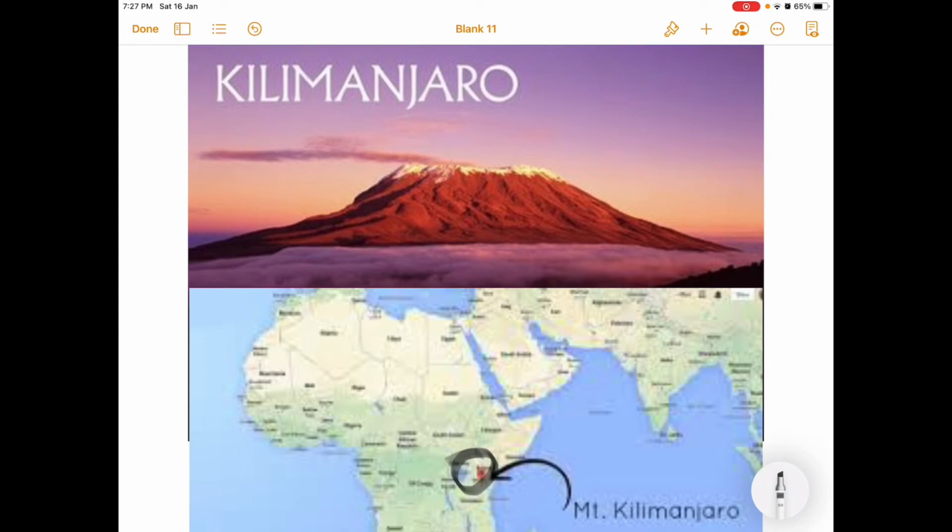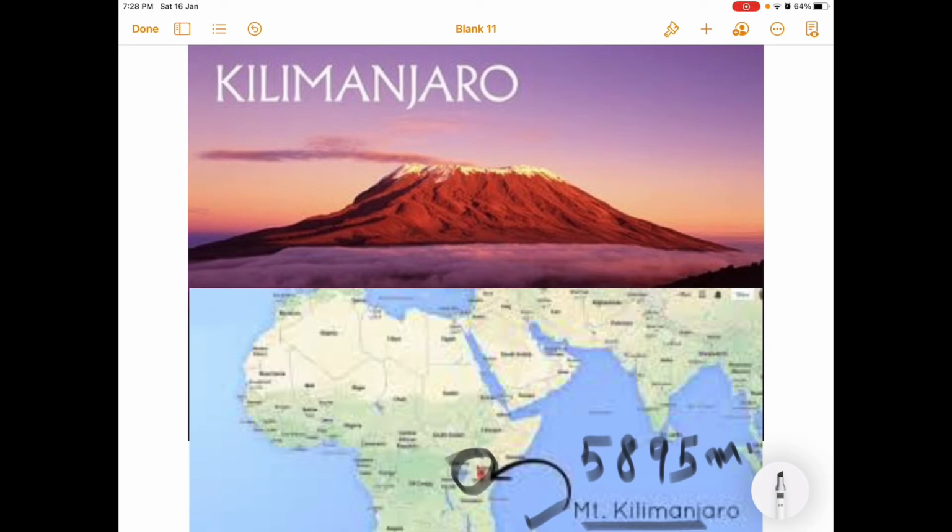So what is the altitude of Mount Kilimanjaro? That is approximately 5895 meters above the mean sea level. And we all know that if the elevation increases, temperature decreases because of the lapse rate. So that is why Mount Kilimanjaro is covered with snow throughout the year, and that affects the temperature and the rainfall conditions in this area.